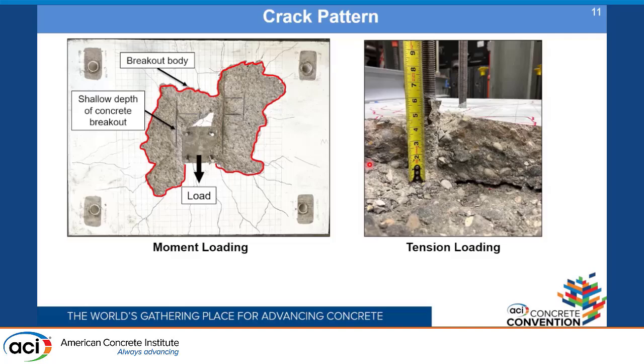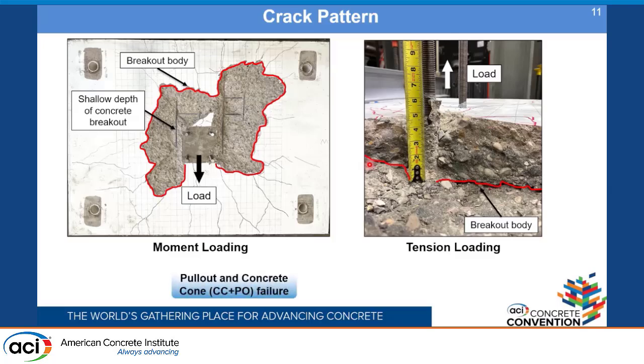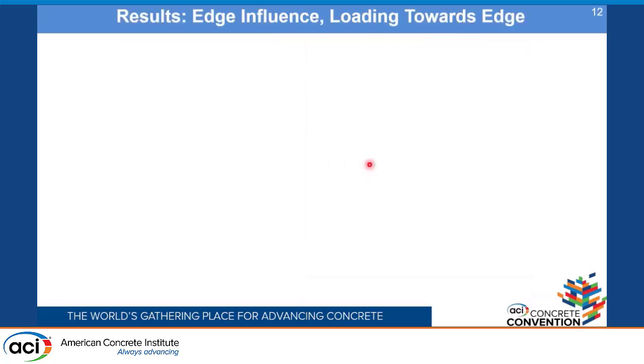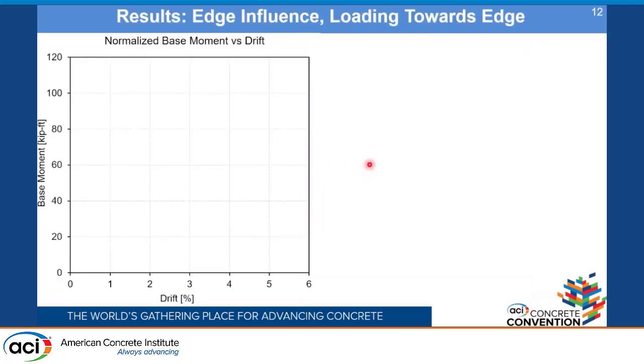Also, in case of tension loading, where the load is applied in the vertical direction, the total embedment depth of the breakout is around 5 inches, whereas the total anchor embedment depth was around 10 inches, which clearly states that we have pull-out plus concrete cone breakout in both of the cases, and we can infer that the positive influence of the base plate compression is applicable where we have a CC plus PO type of failure.